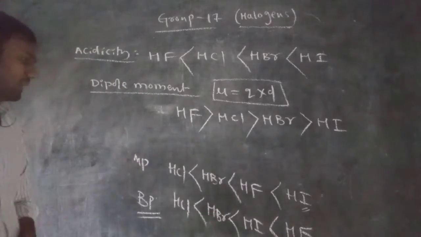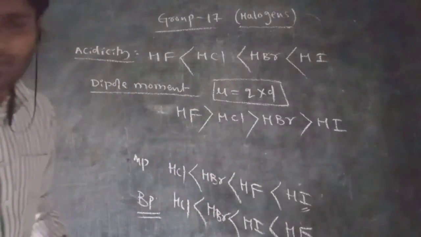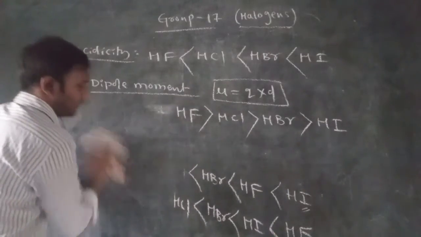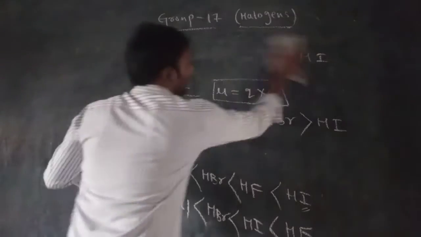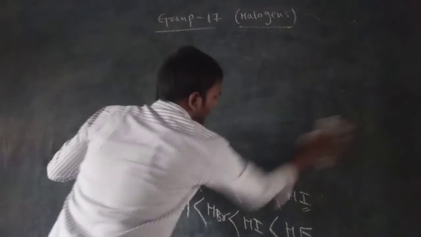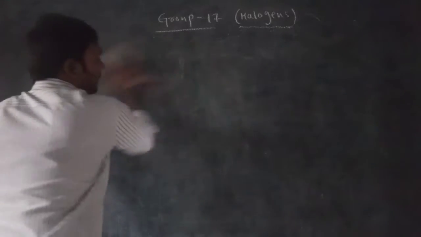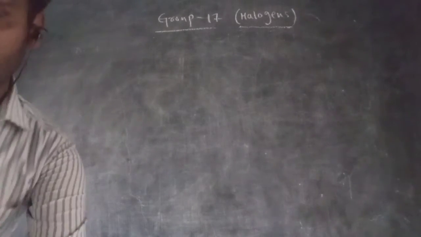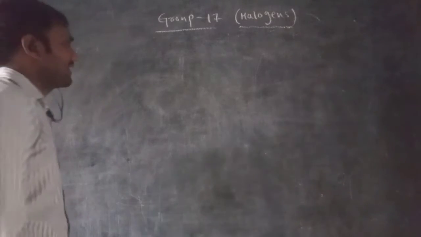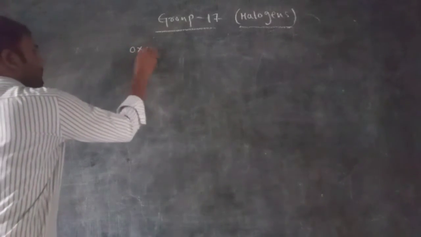So this is about the melting point and boiling point of the binary acids of the 17th group elements. After the melting point and boiling point, next we move to oxoacids of halogens.